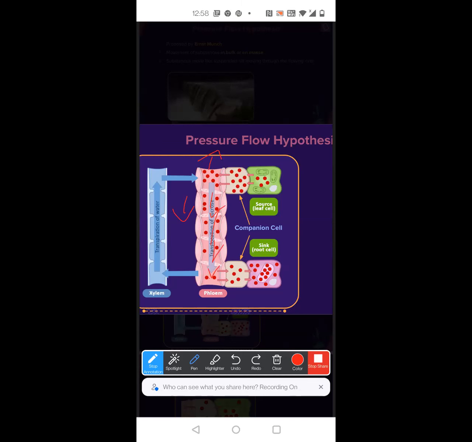At one point, this water will move back to the xylem. Water concentration will be more here and less in xylem. Because the solute concentration is low, the water will go back. Then the nearby cells, the solute will be moving, because of which the water concentration will be low. So the water will move from phloem to xylem, and this is how it is getting stored. That's it. So simple.